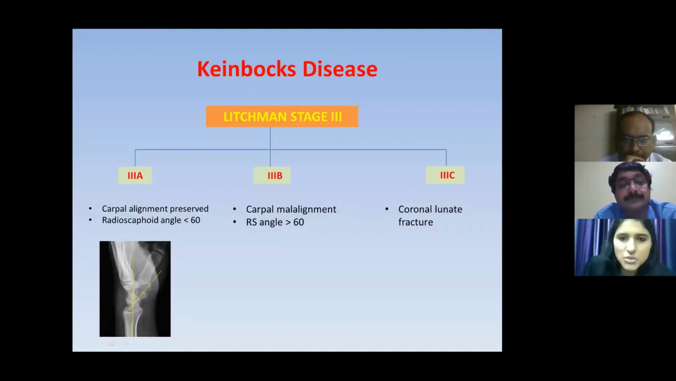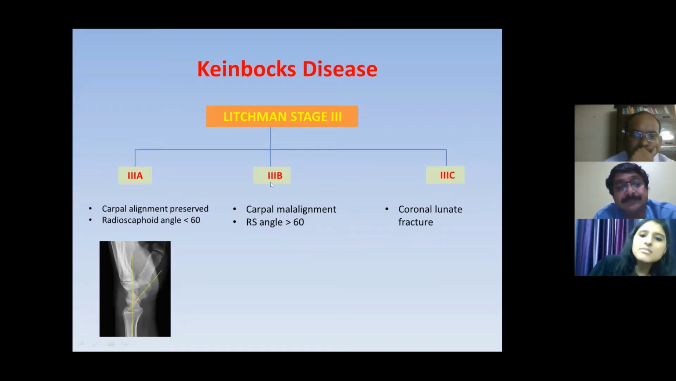In our previous session, we had discussed Lichtman's classification of Kienbock's disease, where we had discussed 4 stages of Kienbock's. Now, stage 3 is a little bit controversial, and it is crucial to distinguish between stage 3A and stage 3B. So coming to stage 3A, the carpal alignment would be preserved. And the radioscaphoid angle, which is the angle measured between the long axis of the radius and the long axis of the scaphoid, would be less than 60 degrees. Whereas in stage 3B, there will be carpal malalignment. That is, the scaphoid has a propensity to undergo subluxation.